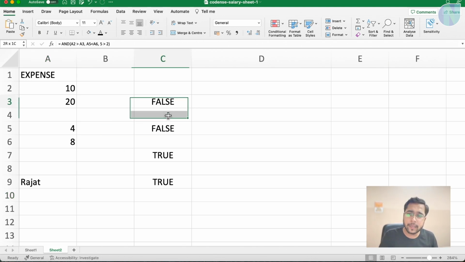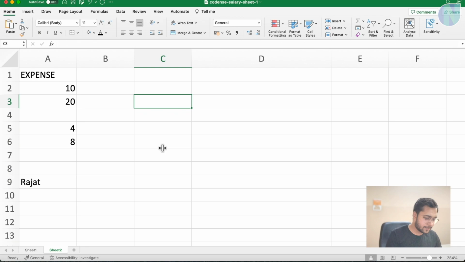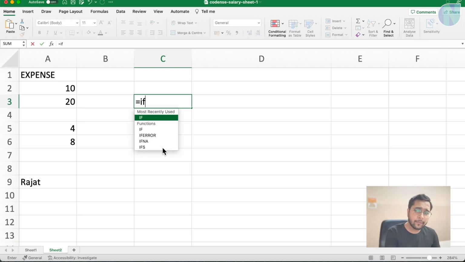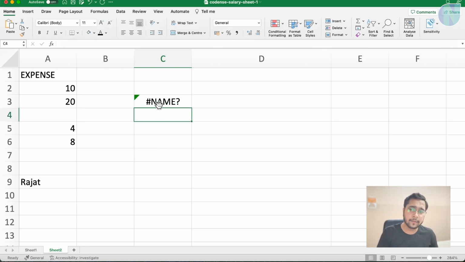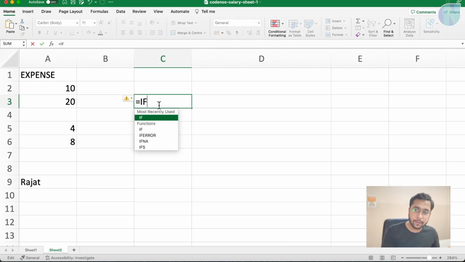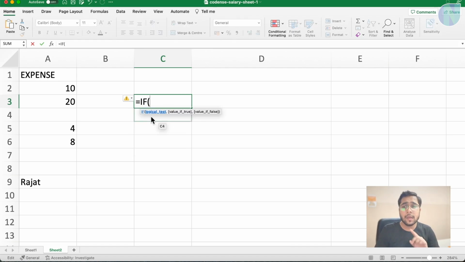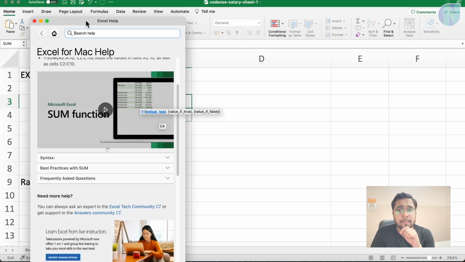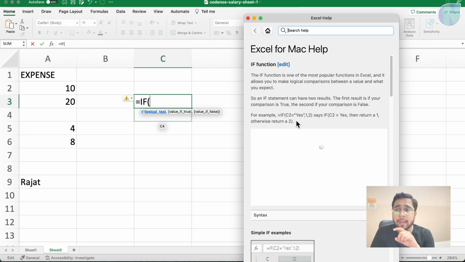So let me clear it and I will write IF and I can choose this. As soon as I choose this, you can see there is a pop-up coming up. This will tell you how to write an IF condition. If I click on this IF condition, some documentation will open up, which will tell you how to use an IF condition.